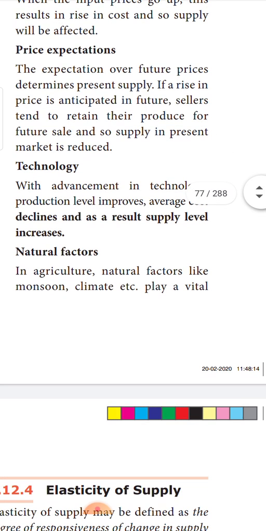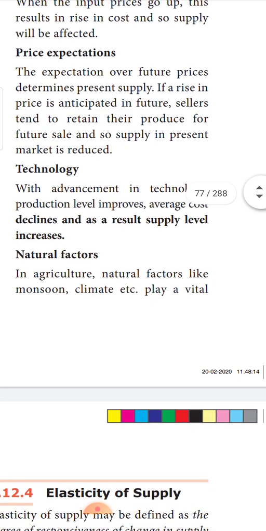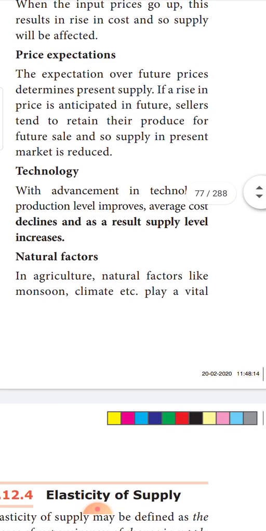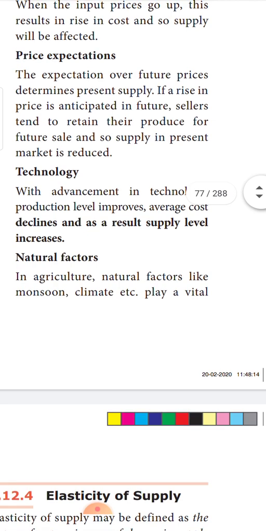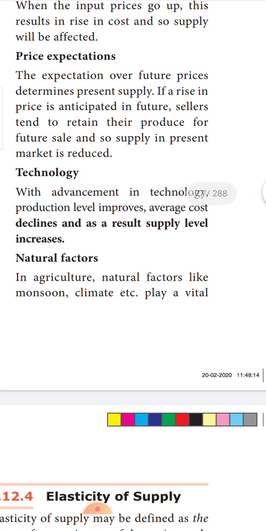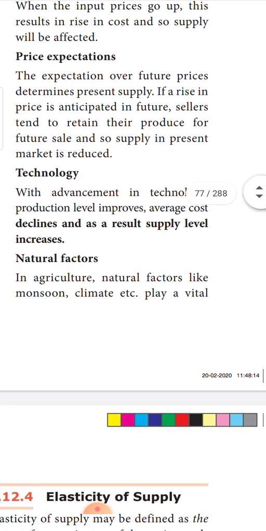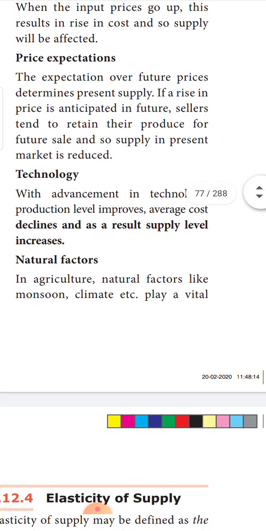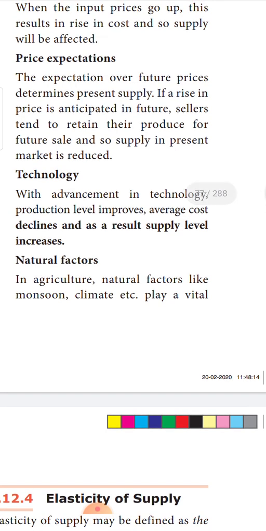Next is technology. With advancement in technology, what will happen? Why is technology being used? To produce more goods and services at lesser cost. So to reduce the cost and to produce more units only, technology is being used. So automatically when technology is used, the supply of goods also increases. Very simple. When a certain commodity is produced manually, you can produce only fewer units of the commodity. The same thing when a machine is used, you can produce more units of the commodity.